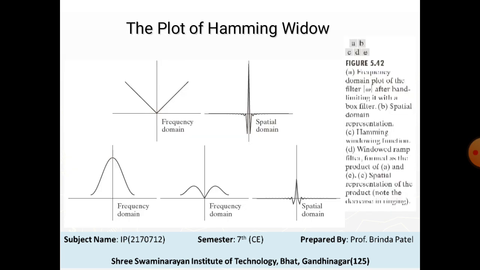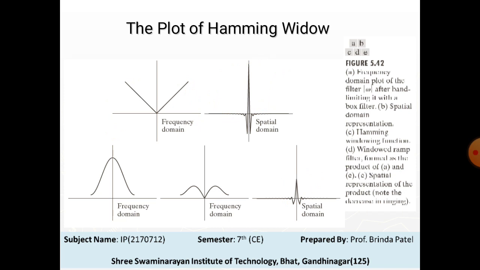In the figure, C is a plot of the Hamming window, and figure D shows the product of this window and the band-limited ramp filter of figure A. Figure E shows the representation of the product in the spatial domain, obtained as usual by computing the inverse FFT. It is evident by comparing this with figure B that ringing was reduced in the windowed ramp.